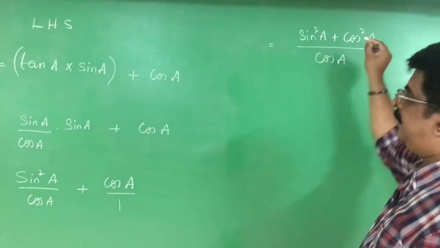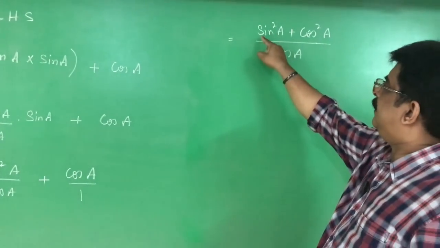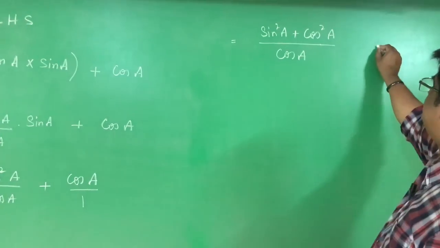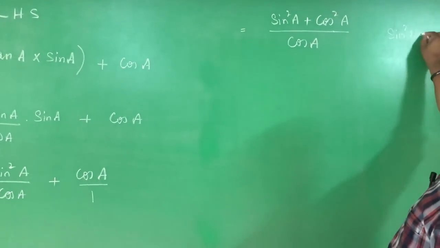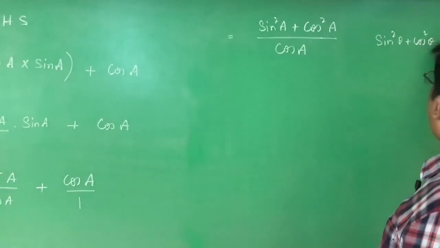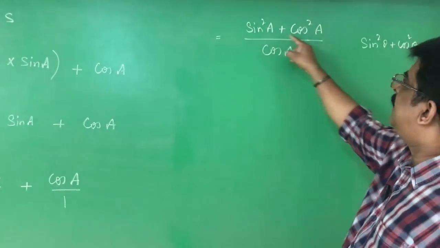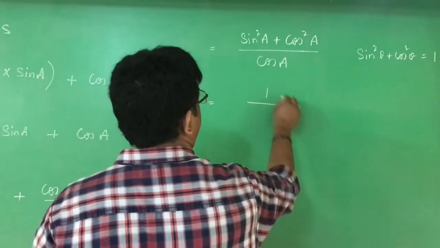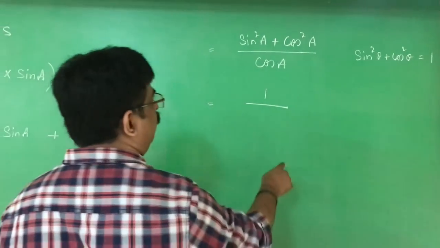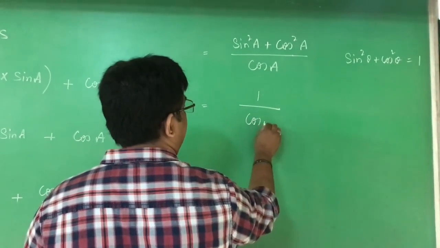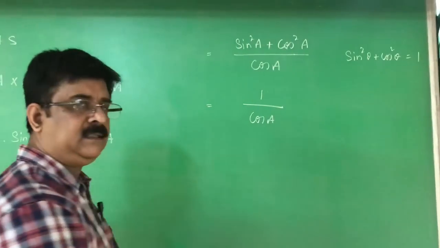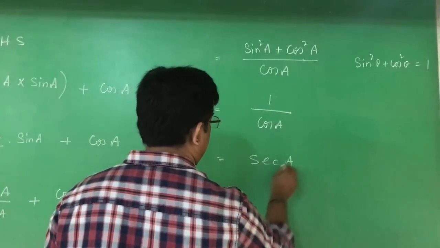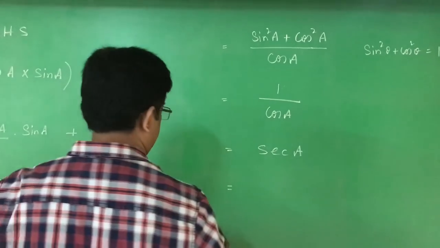Now it is easy. See the numerator. There is an identity: sin square A plus cos square A. Which is that identity? Sin square theta plus cos square theta is equal to 1. Therefore, in this place, I can write 1. Then it becomes 1 by cos A. 1 by cos A, the reciprocal of cos A, is secant A. And that is given in the RHS.